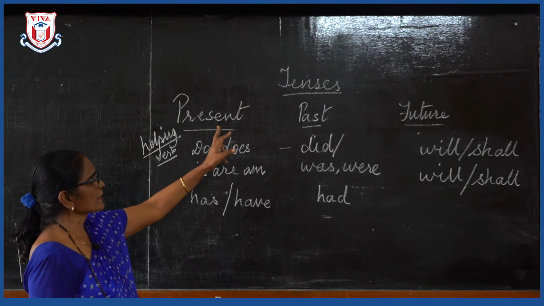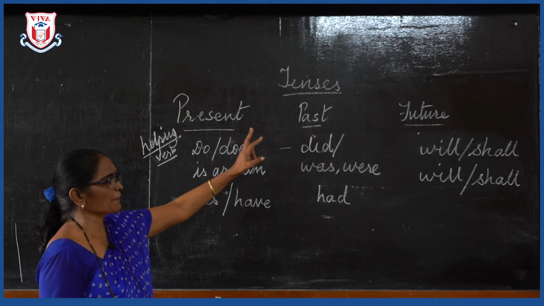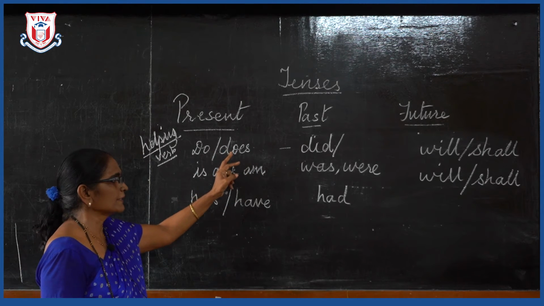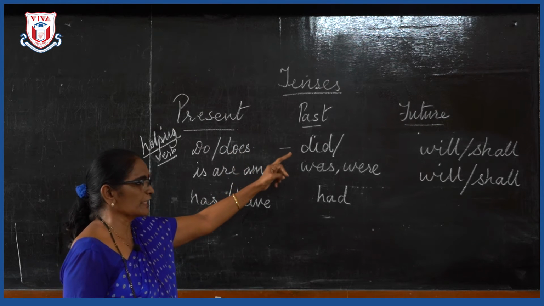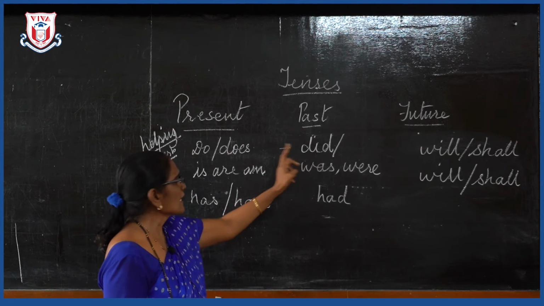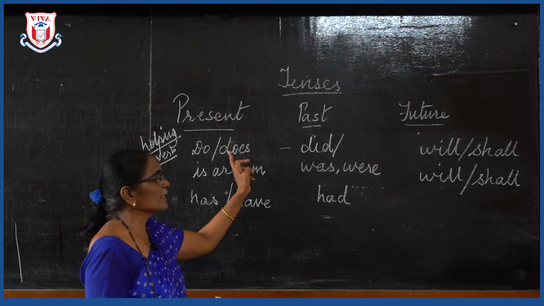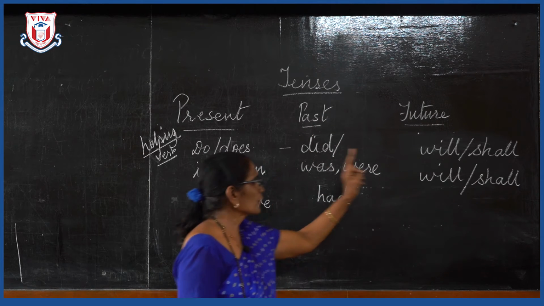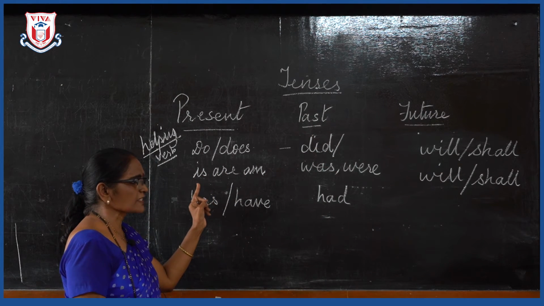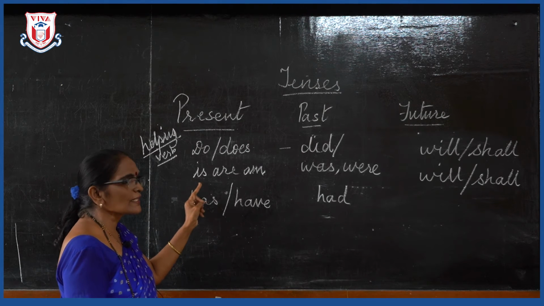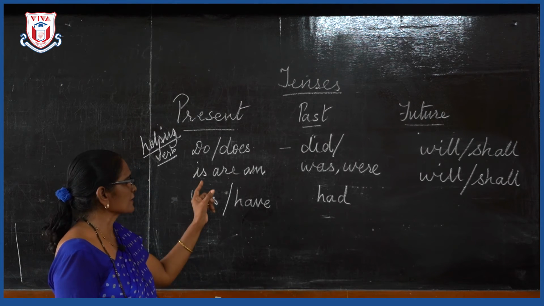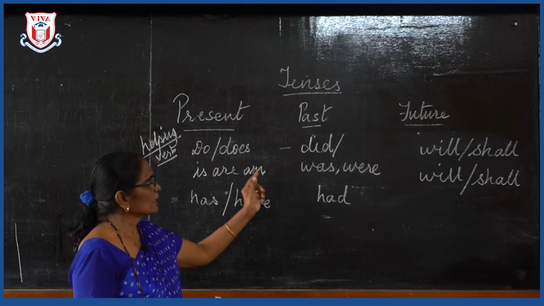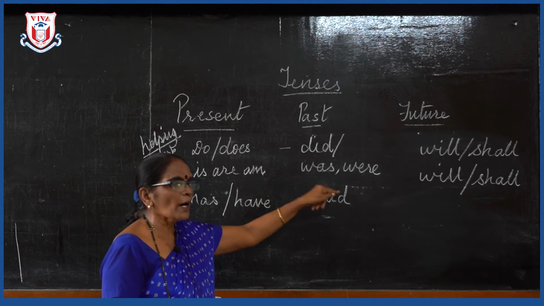Now as we have seen, tenses are based on 3 things, that is present tense, past tense and future tense. Now do, does, this is a simple present tense. If I want to change it into the past tense, I will use the word did. Payal does a work, Payal did a work, Payal will do a work. Now if I say she is working in the field, she works in the field, that S means it is a is.